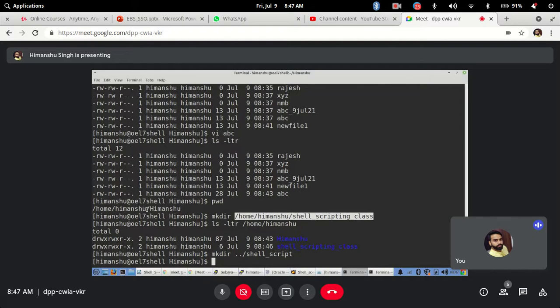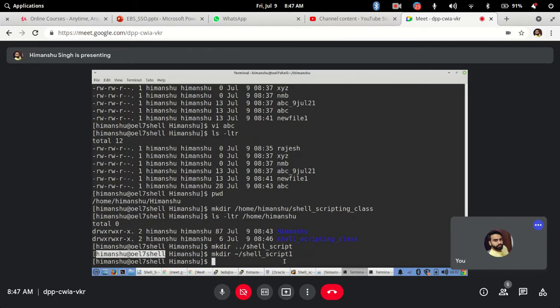Whenever you want to create at the home directory of the user, always go ahead and do mkdir, like normally I prefer the tilde sign and then the name. So wherever you are, because right now I am Himanshu, let's say I am 10 directories inside, then I have to do dot dot 10 times to come to the parent directory. So the easiest way is, if you want to create at the home directory, use the tilde sign. This will automatically create at the home directory of the user, and you will just say shell script 1. So this will also work the same way.